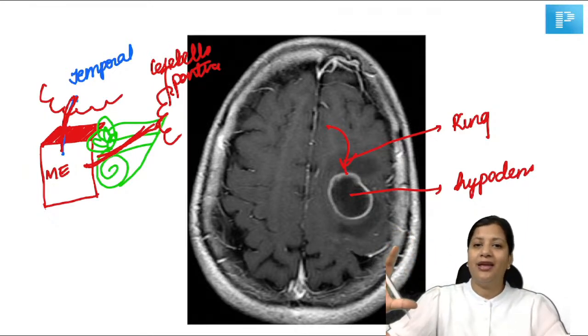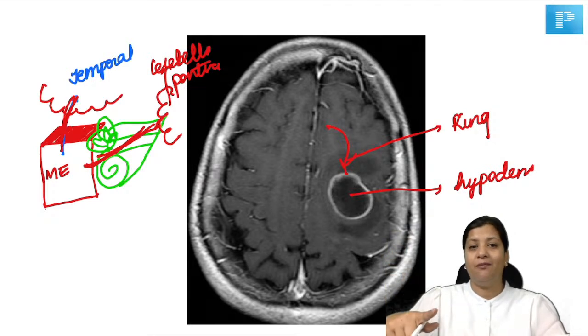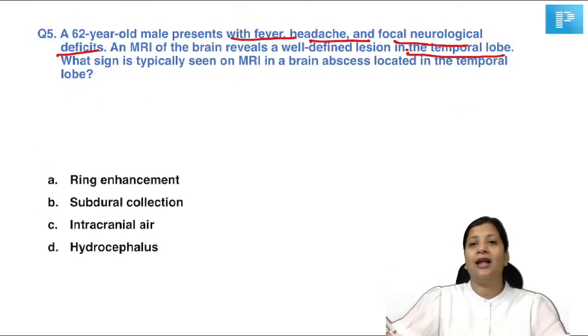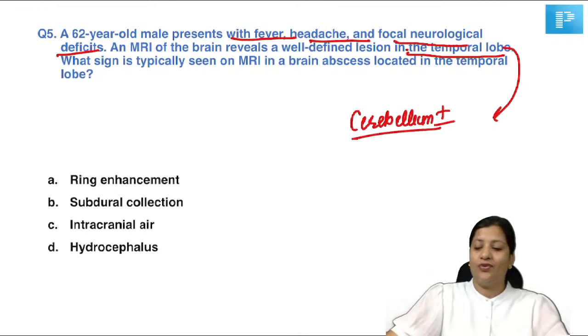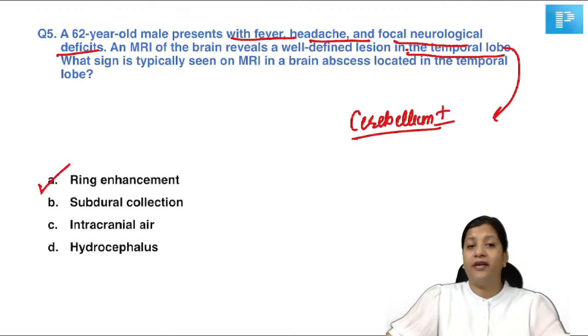So the takeaway key point is not just remembering the image, but also understanding that this can happen in the temporal lobe. Sometimes it can also happen in the cerebellum, resulting in a cerebellar abscess. Okay, so we know the answer is ring enhancement sign. Subdural collection or hematoma can happen whenever there is a head injury or a trauma.